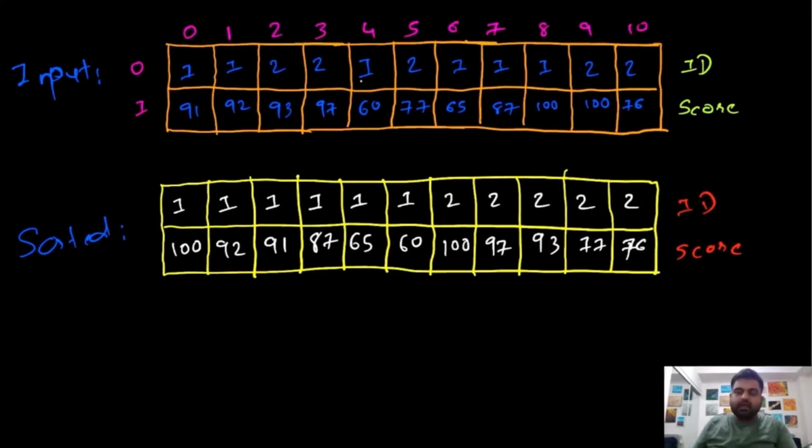Okay, so now since we have the sorted input, it becomes pretty trivial how we are going to solve it. We are simply going to iterate over the sorted array, and for every single ID, we are only going to iterate over it just 5 times. Whatever top 5 values we find, we keep adding those.